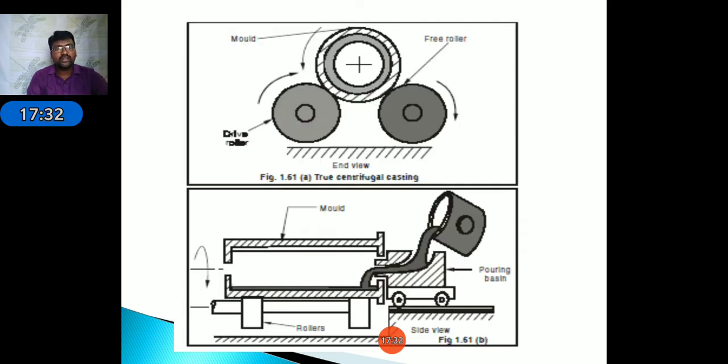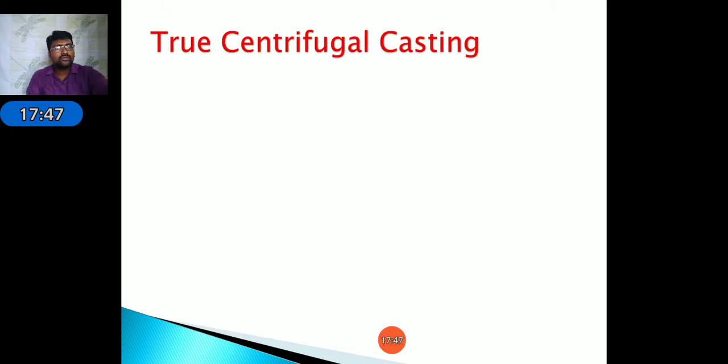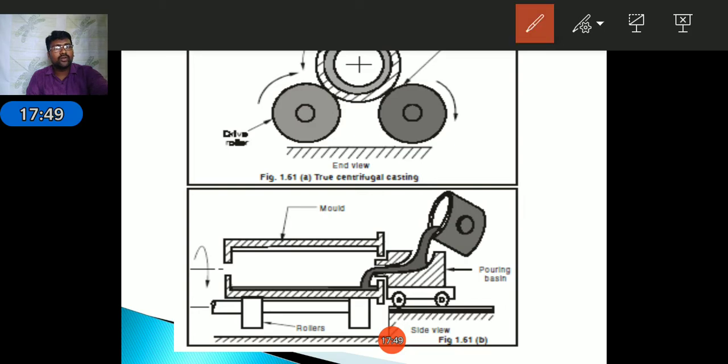Observe in this diagram, it consists of the driver pulley, the mold, and the free pulley. Whenever we give the power supply to the driver pulley, it will rotate the mold. It is the mold, it is the free pulley, and it is the driver. Whenever the driver pulley is rotated, the mold rotates.